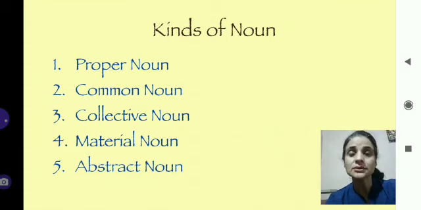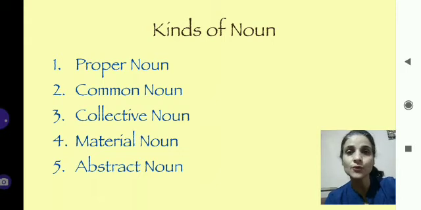Now, what kinds of nouns are there? There are 5 kinds of nouns. Number 1, proper noun. Next, common noun. Number 3, collective noun. Number 4, material noun. And number 5, abstract noun.